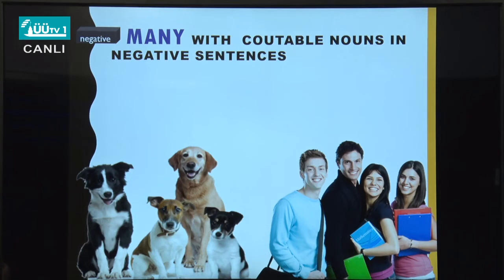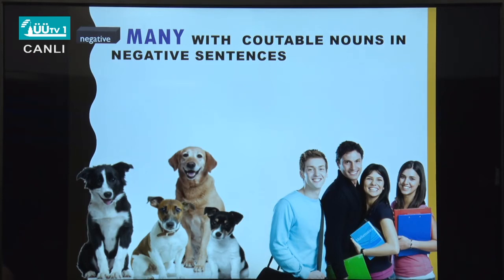Okay, with many, you already know that. Many, we use many for countable nouns in negative sentences. And also, you know, we use it in positive sentences as well. So many for negative. What examples can you make? So you have the pictures here, students, dogs. I want you to take your time and make 2 sentences with this picture.